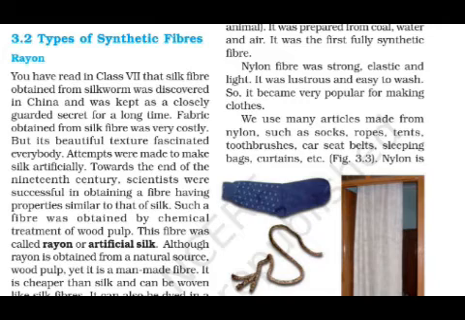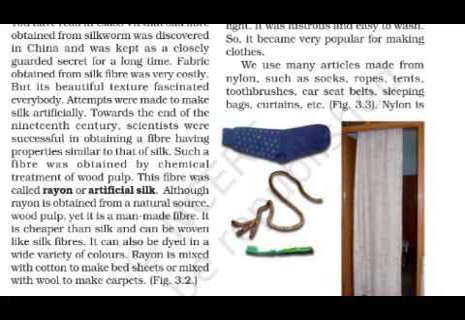They found another material, a fiber having properties similar to that of silk. Such a fiber was obtained by chemical treatment of wood pulp. How did they obtain this artificial silk?